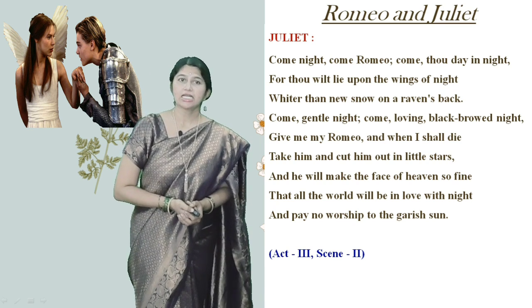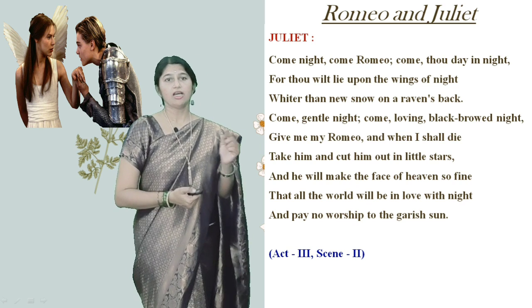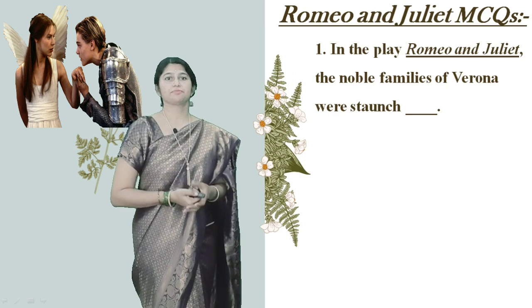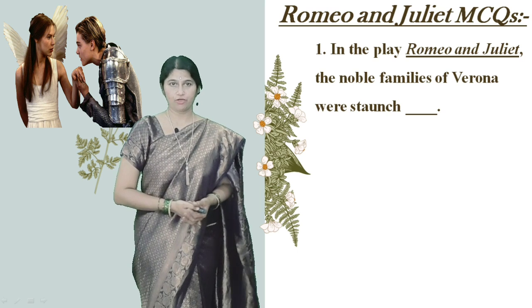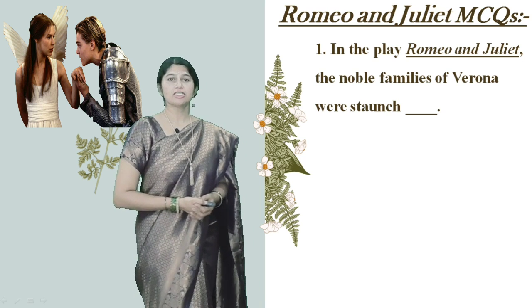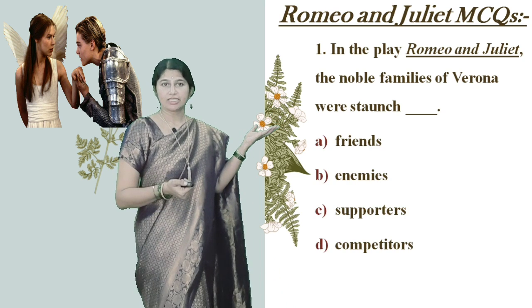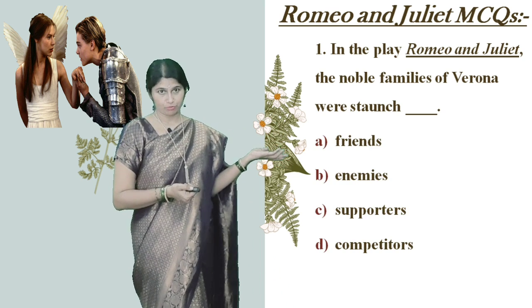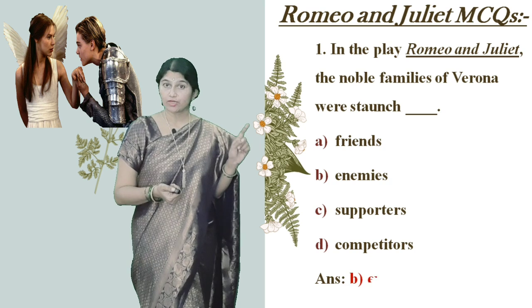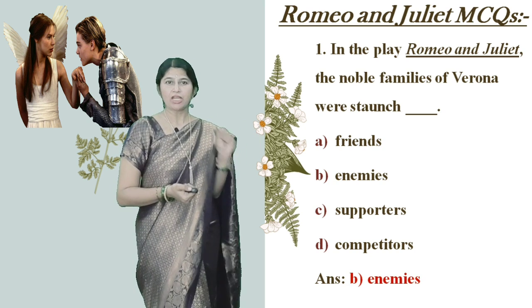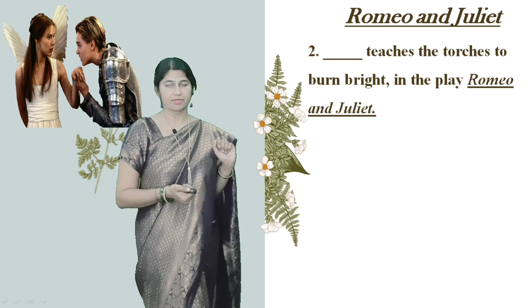Now let's discuss the MCQs, 4 marks and 6 marks from this particular unit. The very first MCQ: in the play Romeo and Juliet, the noble families of Verona were staunch dash. Let's look at the options: friends, enemies, supporters, competitors. As we saw in the background, enemies came. Staunch means very strong, remember that.